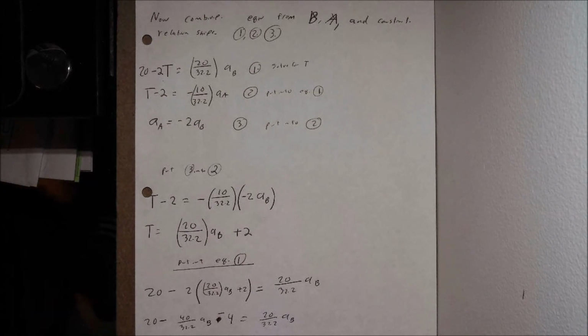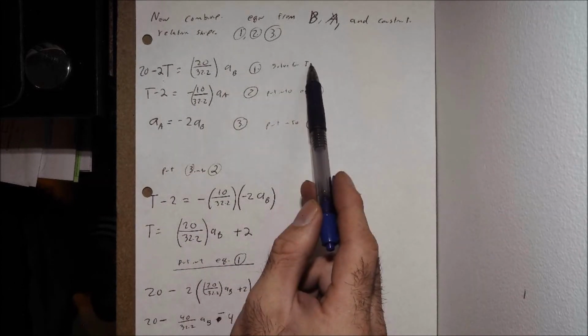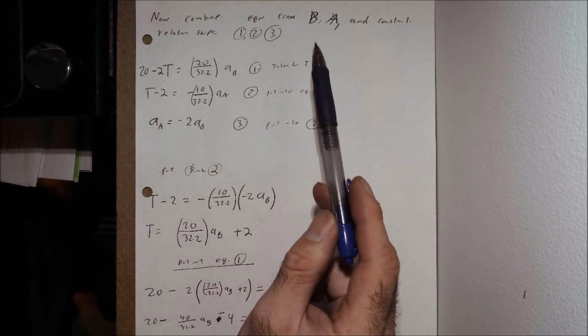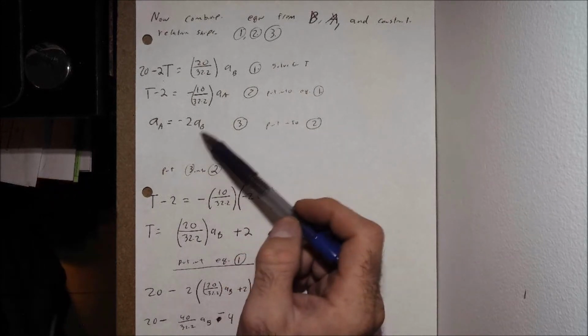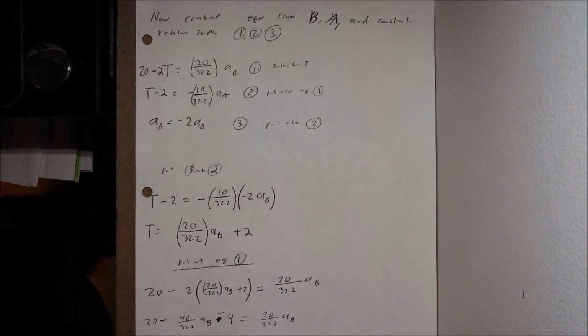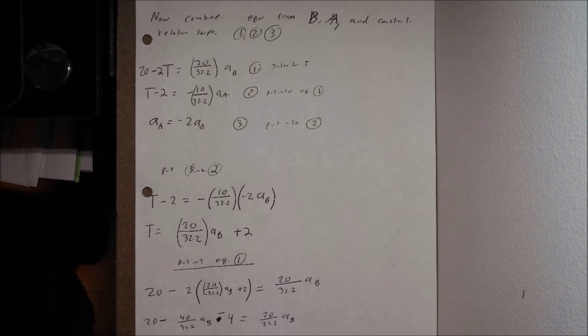We can see the common variable between these two is t. We can solve for t, plug them into each other, plug it back into 1, and put into our relationship over here for a sub A and a sub B. Different ways that we could do this. We could create these simultaneous equations, solve them in a numeric solver. We can set them equal to each other once they're both solved for t. Multiple ways that we can do this.